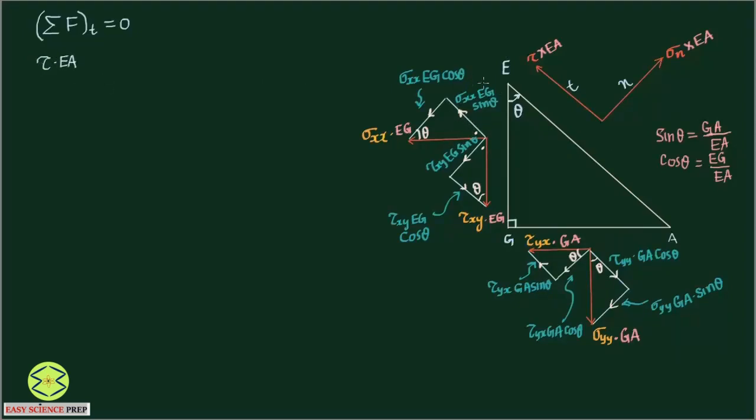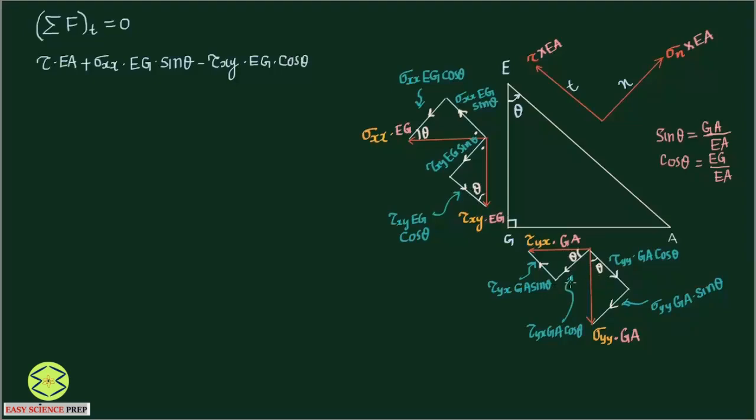This is also in the same direction, so plus sigma xx times EG times sin theta. Forces in the same direction we take positive, and in the opposite direction negative. So tau xy times Eg cos theta is in the opposite direction, so minus tau xy times Eg times cos theta.